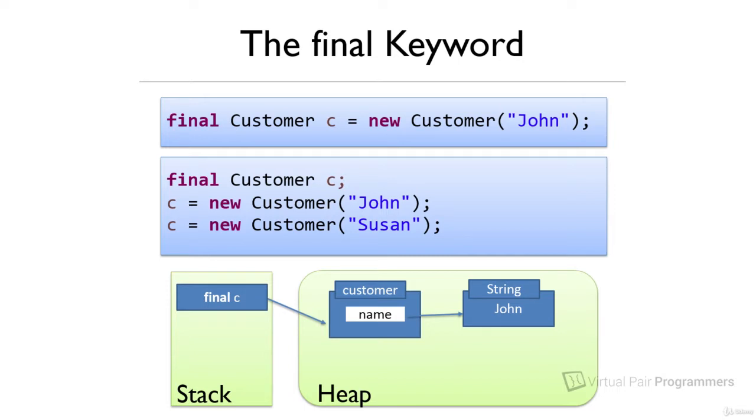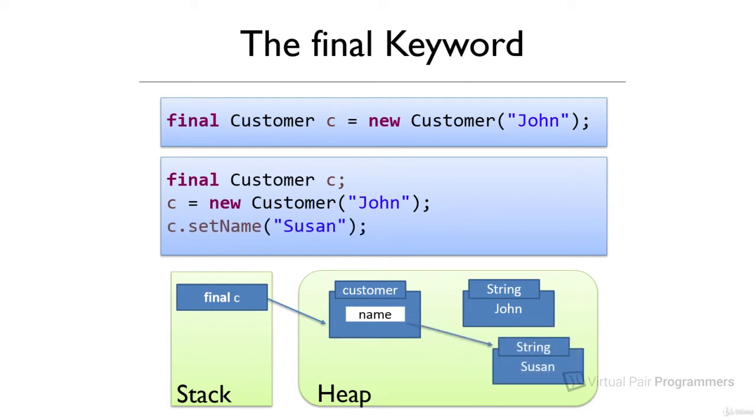For example, we could change the customer's name. I could write a line of code, set the name of the customer from John to Susan, for example. And that would be perfectly valid Java code. It would change the object in the heap so that the name parameter within the object points to a different string. That is perfectly valid. There'll be no compile error. The object does indeed change its value. And yet we've used the final keyword on the variable C.